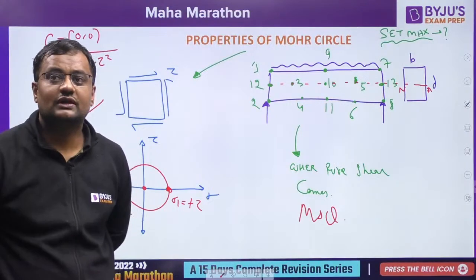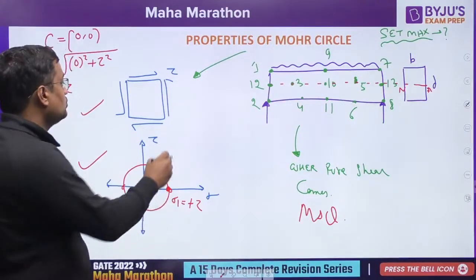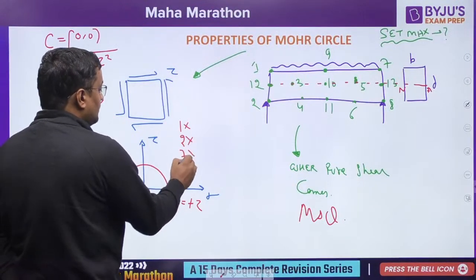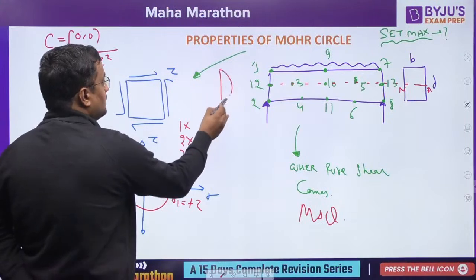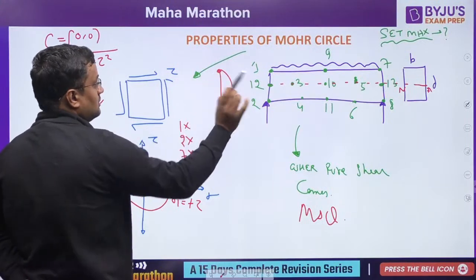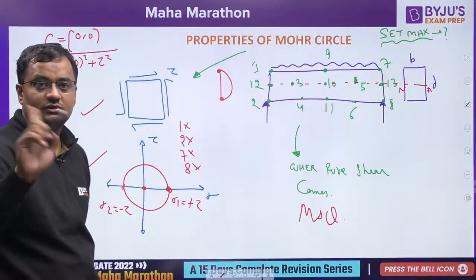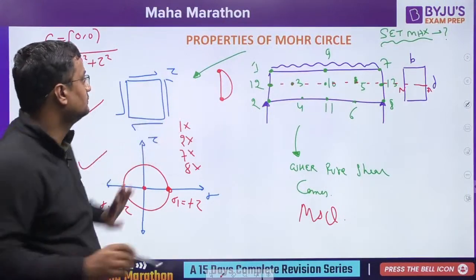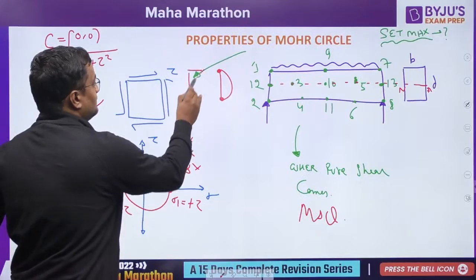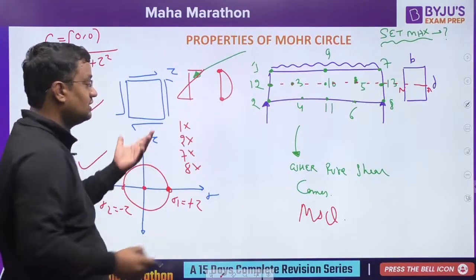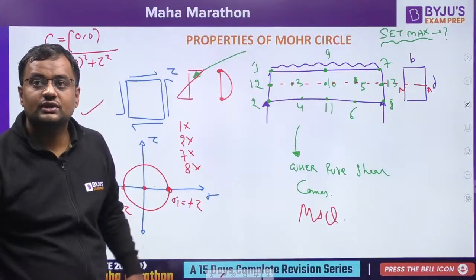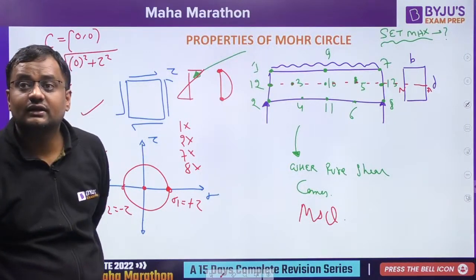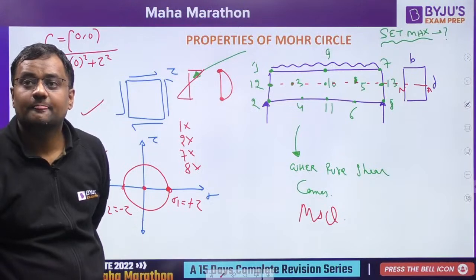Okay. Let me eliminate the options. 1, 2, 7, 8 can't be the answer. Why? Because shear stress is 0 at the top and bottom. There is no shear stress there, only bending stresses. So 1, 2, 7, 8 cannot be there because shear stress at the top is 0. No shear there. So 1, 2, 3, 10, 5, 13.